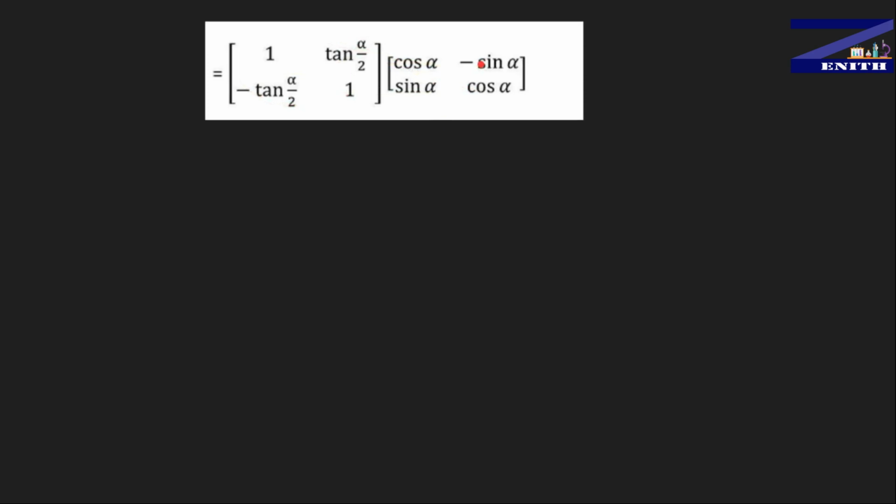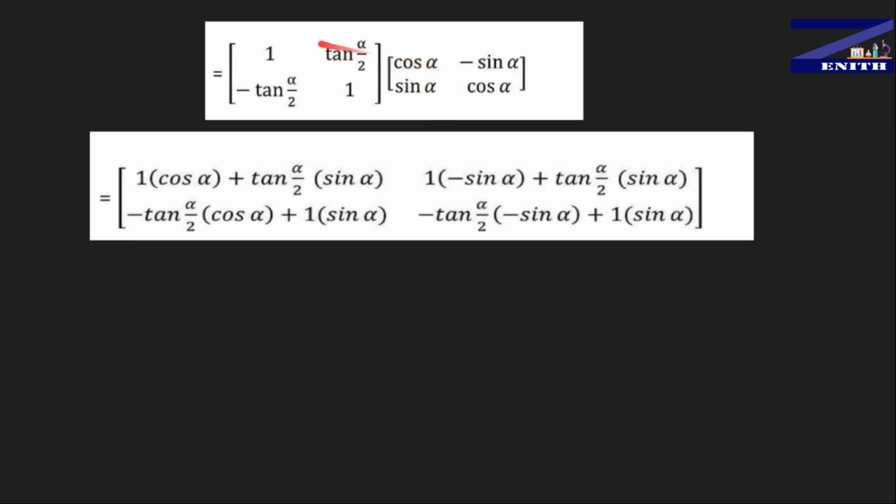Just multiply them. In the multiplication process, you also know that you have to multiply every row with every column. 1 multiplied with cos alpha, this one. Tan alpha by 2 with sin alpha, this one. Just add them. After that you do the same thing with the second column. Multiply 1 with minus sin alpha, you get this one. And after that you multiply tan alpha by 2 with cos alpha, you get this one.